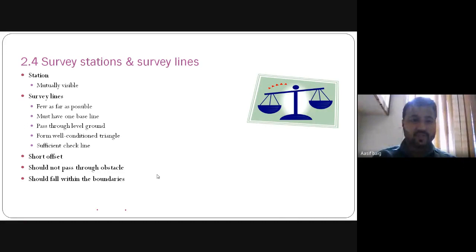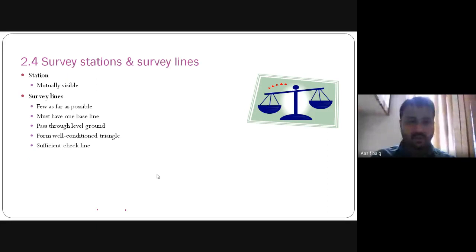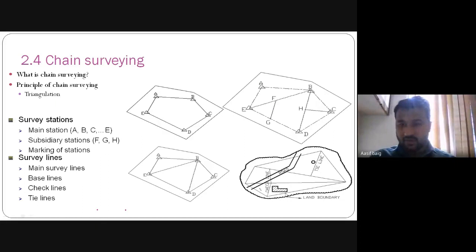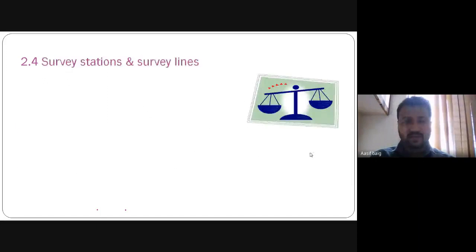Now what is the offset? In the figure you can see this. To mark any landmark in the plan, one line is passing near to it. This is the check line in the figure, and this is the offset line you can see, used to mark any landmark.